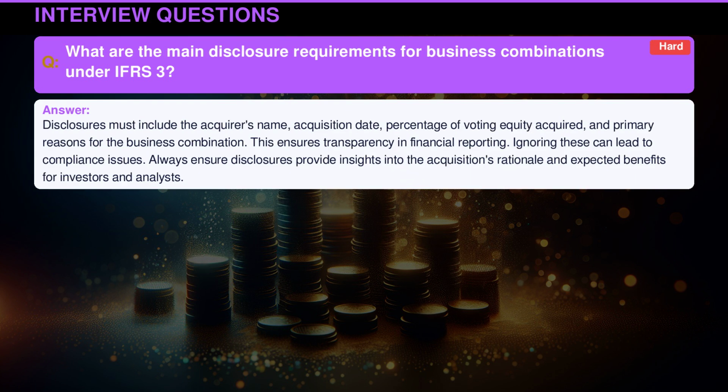Disclosures must include the acquirer's name, acquisition date, percentage of voting equity acquired, and primary reasons for the business combination. This ensures transparency in financial reporting. Ignoring these can lead to compliance issues. Always ensure disclosures provide insights into the acquisition's rationale and expected benefits for investors and analysts.